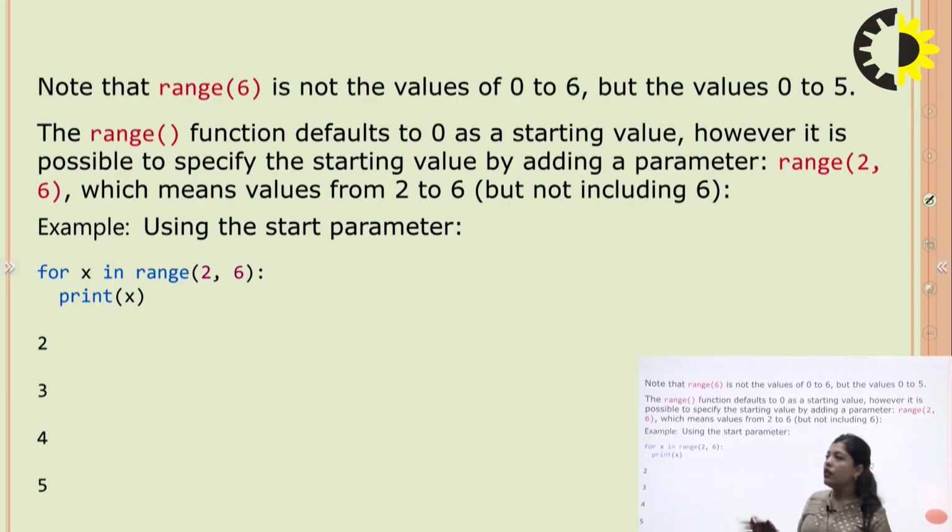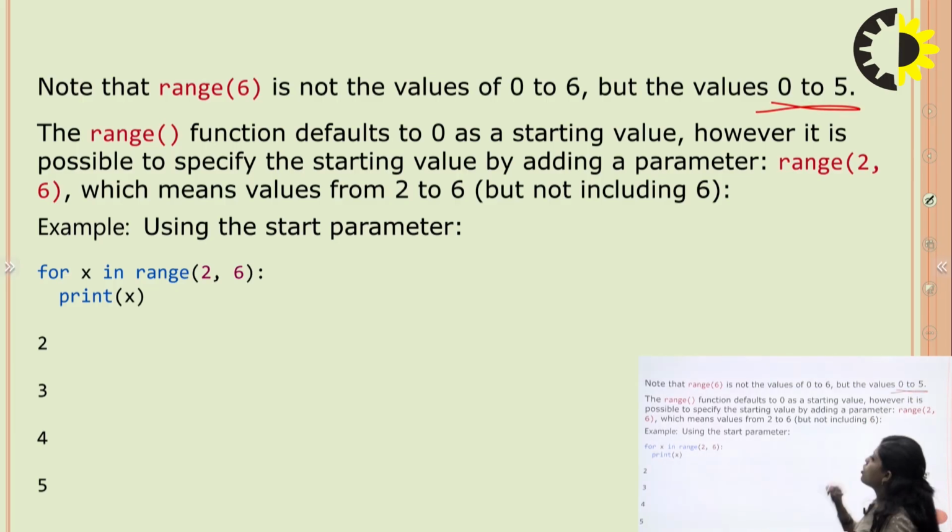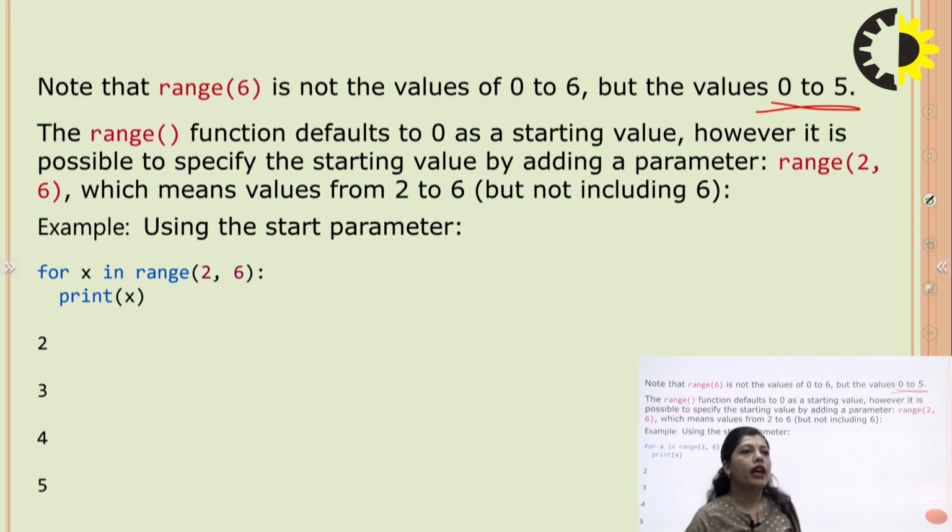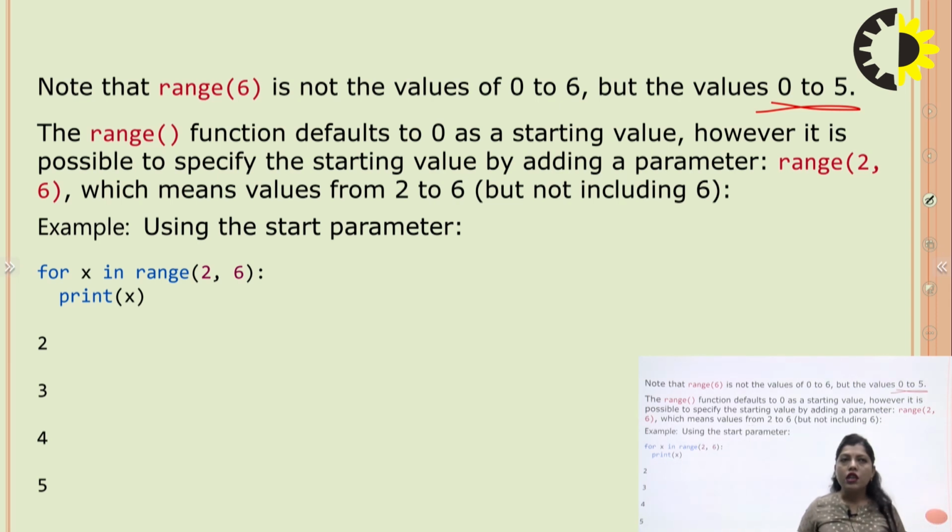So note that range 6 is not the values 0 to 6, but the values 0 to 5, because they calculate from the index value. So the range function defaults to 0 as a starting value. However, it is possible to specify the starting value by adding a parameter.